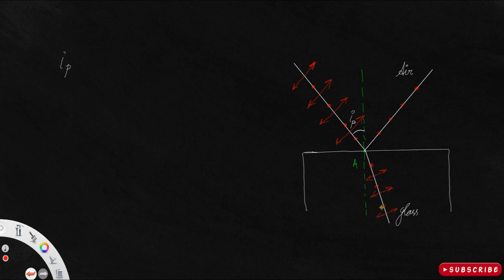So this is called the polarizing angle, or otherwise it is called the Brewster angle. That is the angle of incidence at which the reflected ray is plane polarized.